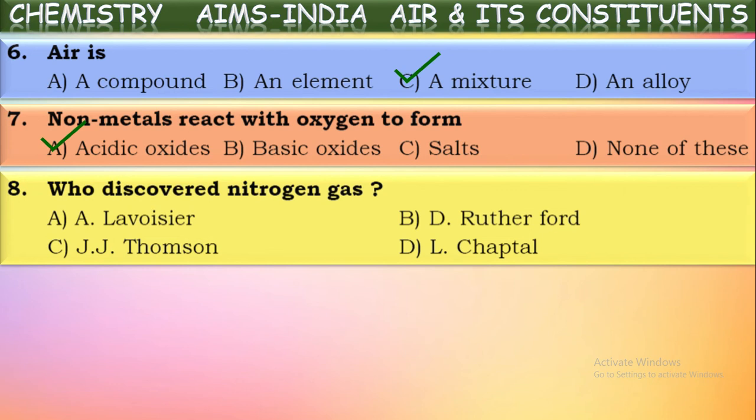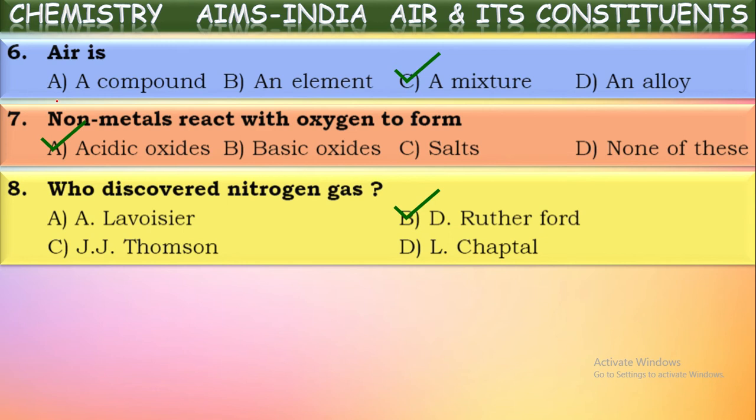Acidic oxides. Next, who discovered nitrogen gas? He was Daniel Rutherford. Daniel Rutherford discovered this gas, nitrogen, but what did he call this gas? Inactive gas, because nitrogen is very less reactive. It does not participate in normal chemical reactions at normal conditions. We will learn later that this is because of its stable configuration. But at normal conditions, nitrogen won't react with other chemicals generally.